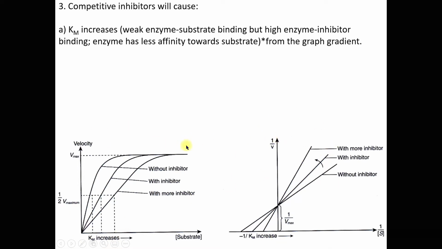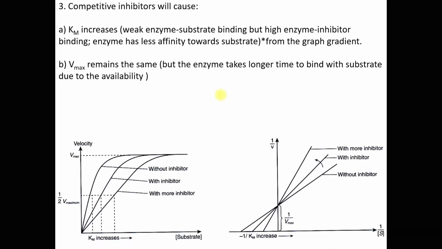Now, if we observe the Lineweaver-Burk plot, without inhibitor, look at the value of the Km. Without inhibitor, it's very small. It's further negative. But when inhibitor is added, this is the graph that we obtain. Look at this line here. The value of the Km increases. Without inhibitor is further negative. With inhibitor is slightly negative. With more inhibitor, what happens? The value of the Km further increases, at half Vmax.